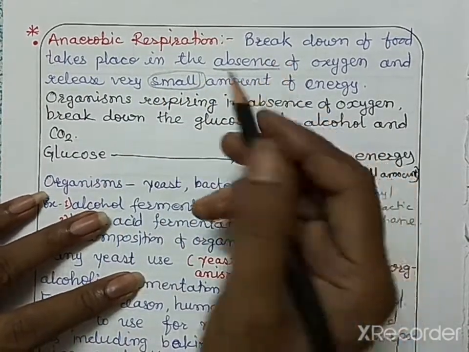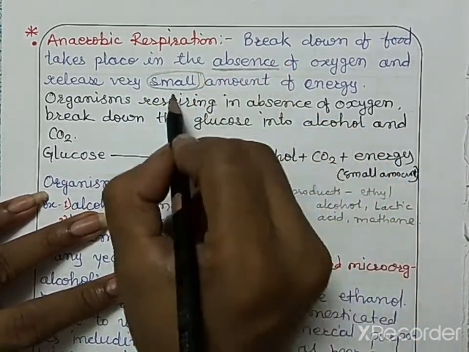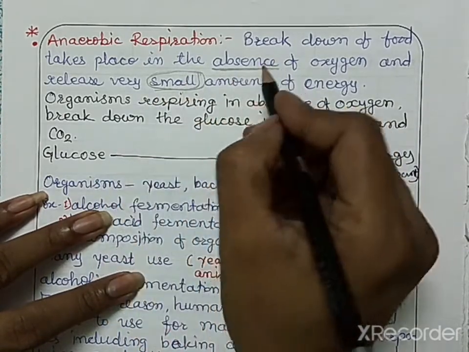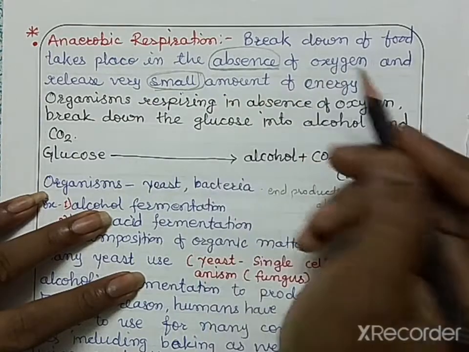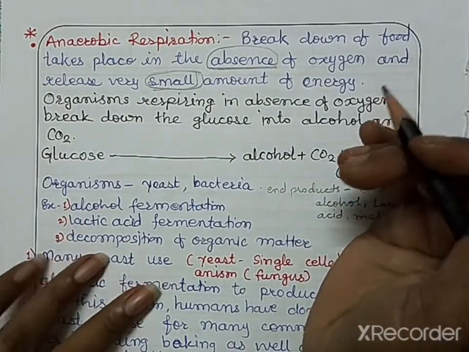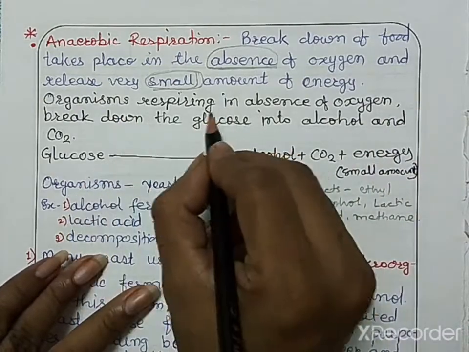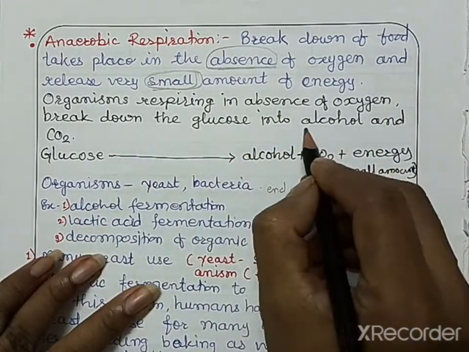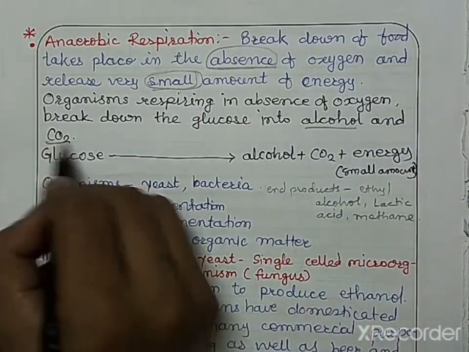In anaerobic respiration, the amount of energy that is released is very small, and this process occurs in the absence of oxygen. Oxygen is not needed in anaerobic respiration. Organisms respiring in the absence of oxygen break down glucose into alcohol and carbon dioxide.